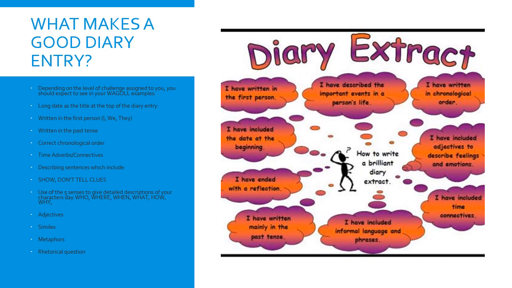You're looking for it to be written in correct chronological order. That means that the time sequence is correct. So for some of us, that might be that we started talking about what happened in the morning, what happened in the afternoon, and then what happened in the evening. And for some of us, that's almost using the words now, next, then, first, next, then.